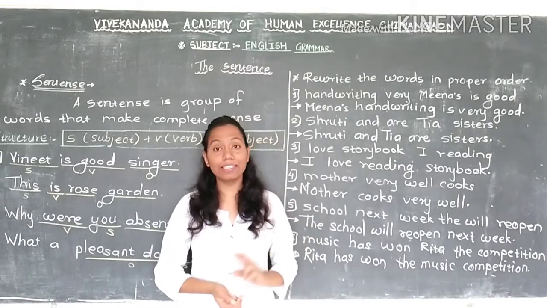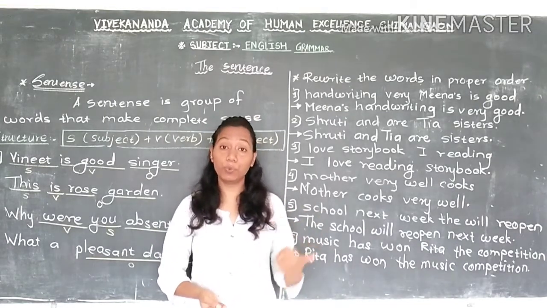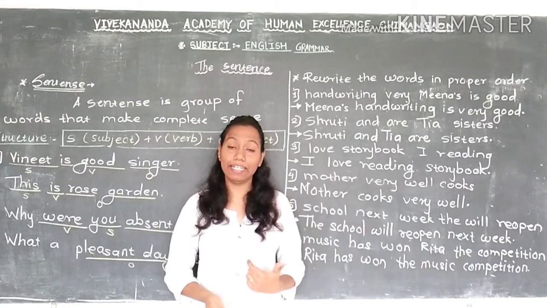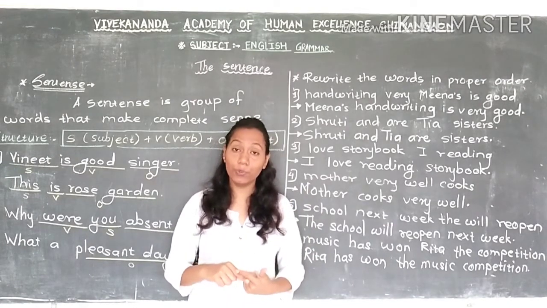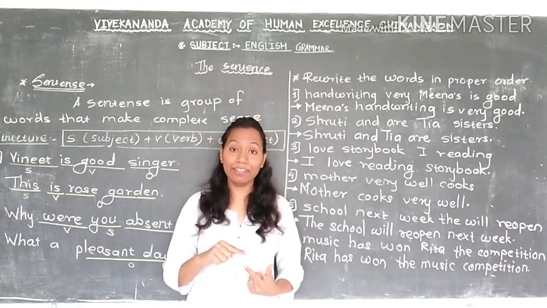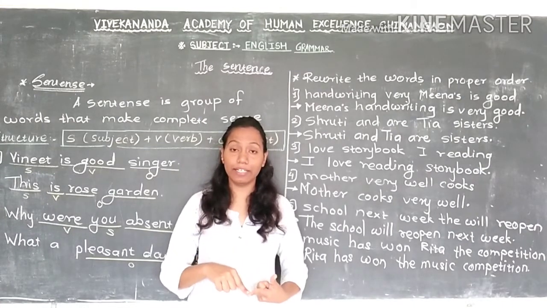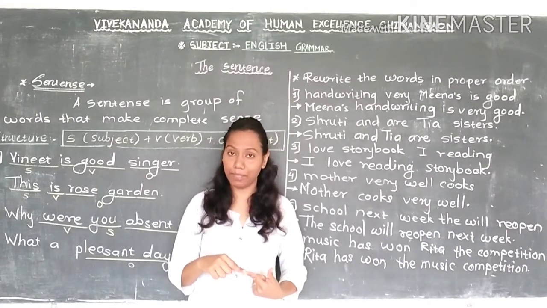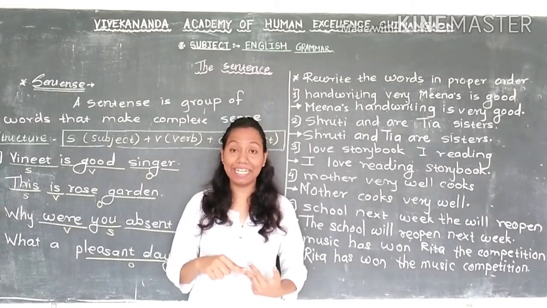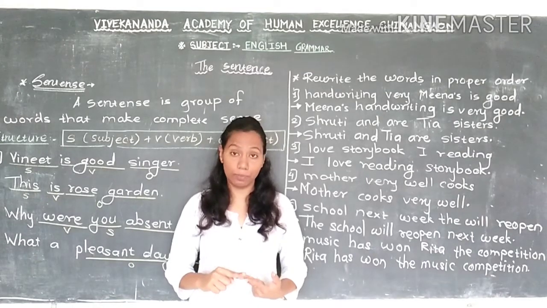Now the second thing that we learned is that there are some rules. When we write a sentence, always write the first letter in capital. Rule number 2, at the end of a sentence you use a full stop, question mark or exclamation mark. Rule number 3, a sentence always comes with a verb.